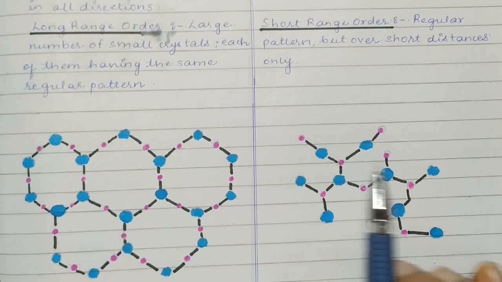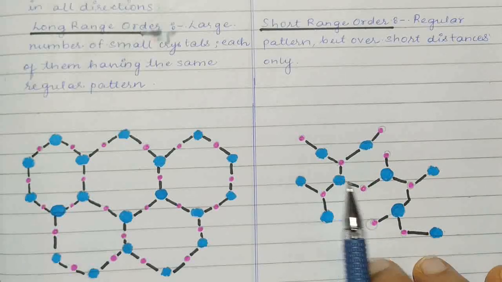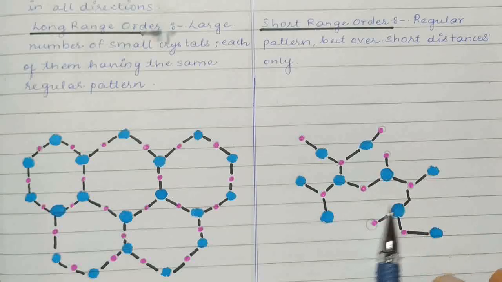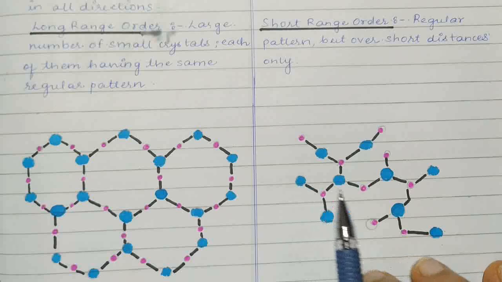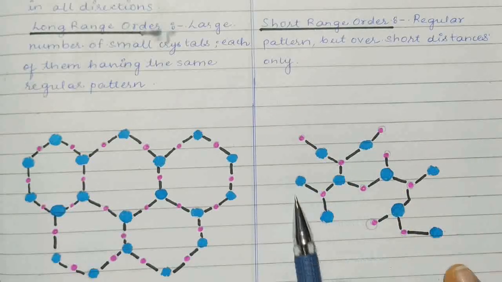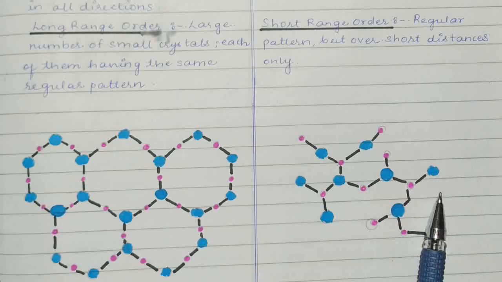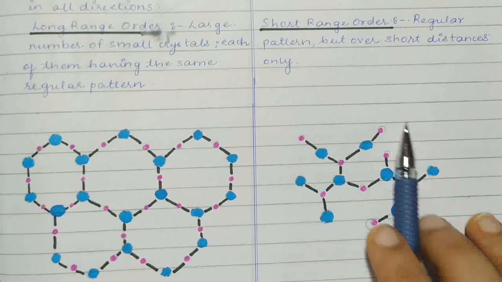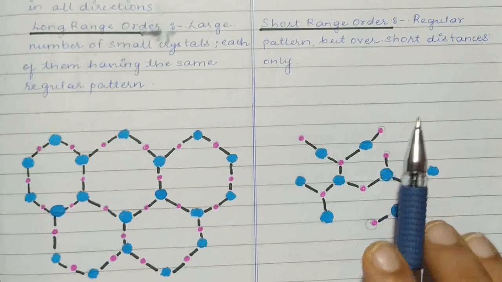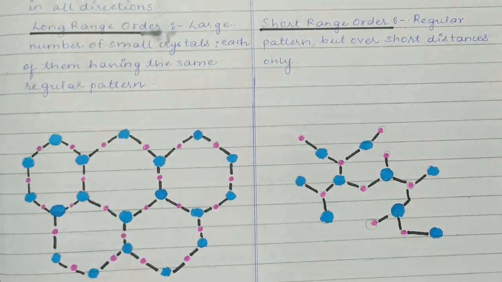And this is short range order. You can see the pink and blue dots are just haphazardly arranged. Yes, there is an order here, but only over a short range. Here if you go to see, it again goes haphazard and the order is different. So this is short range order, and this is true for amorphous solids. So this covers the second point of long range and short range order.